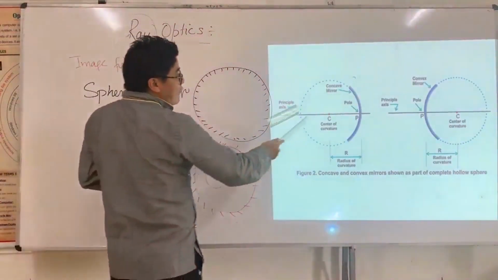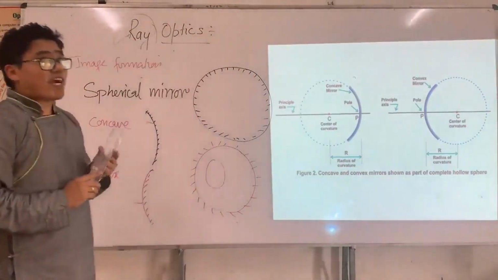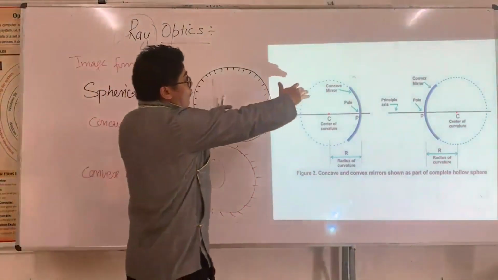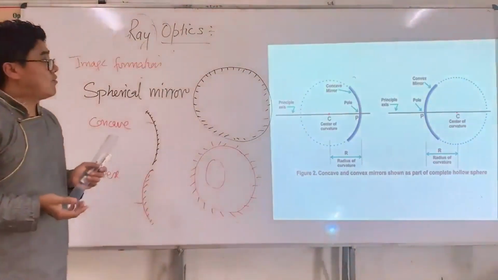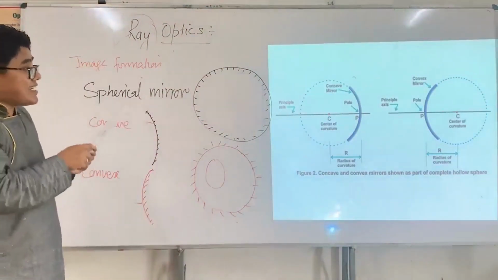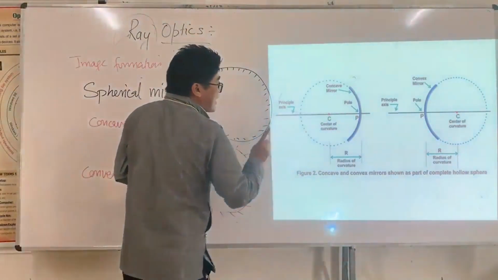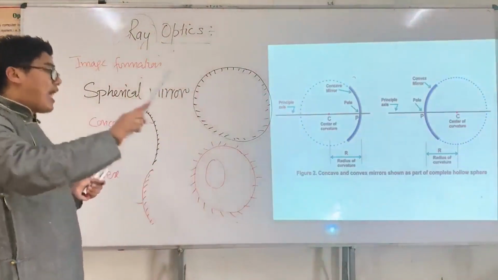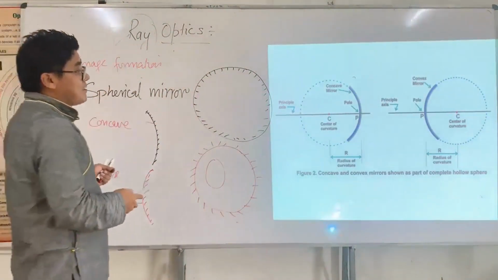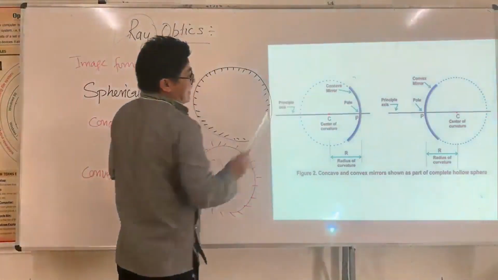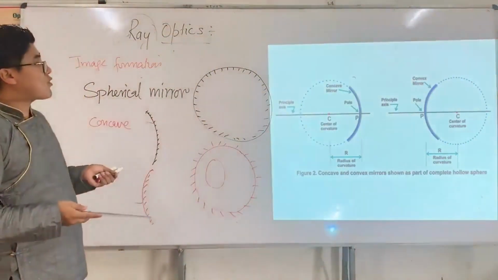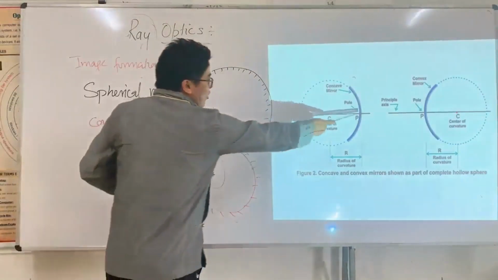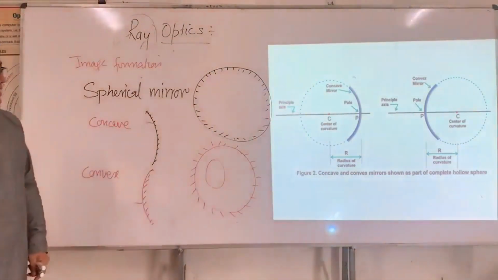And then I have the center of curvature. That means it was part of a sphere, and there is a center, and that is exactly what we call the center of curvature. If I draw a line between C and P, that line is what we call the principal axis.